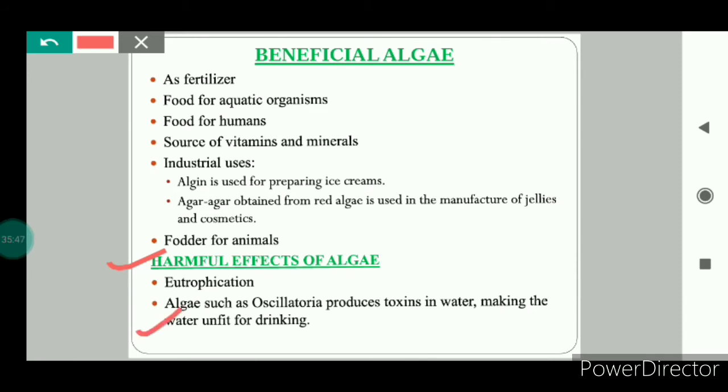Next is algae such as Oscillatoria. It produces toxins in the water, because of which water becomes unfit for drinking.